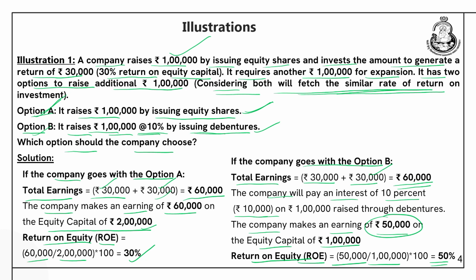So, usage of debt has increased the return available for the equity shareholders. But as far as the total earnings are concerned, for both options A and B, the total earnings of the company is 60,000. There is only a difference in the share of earnings available with the equity shareholders. So, we can say that the capital structure does not have an impact on the total earnings of the company, but definitely it has an impact on the share of earnings available with the equity shareholders.